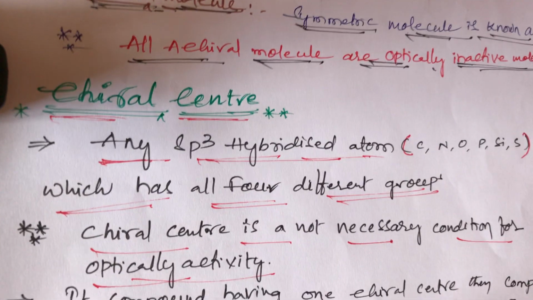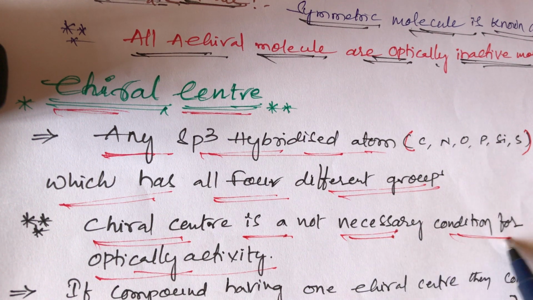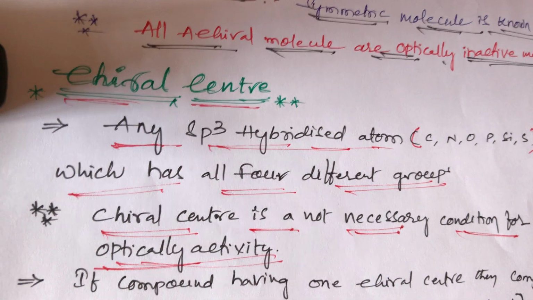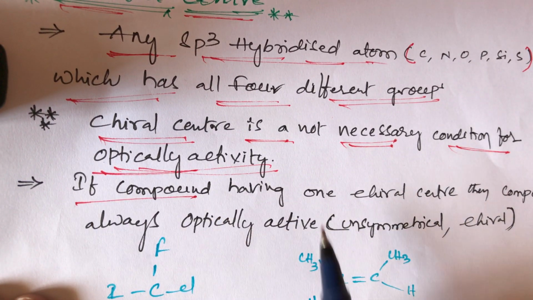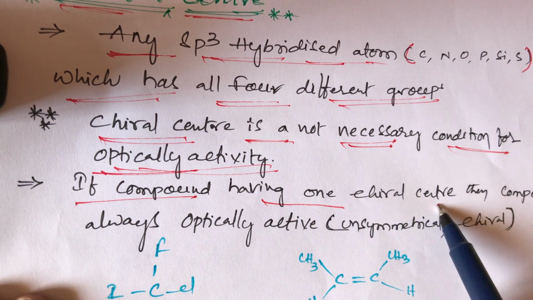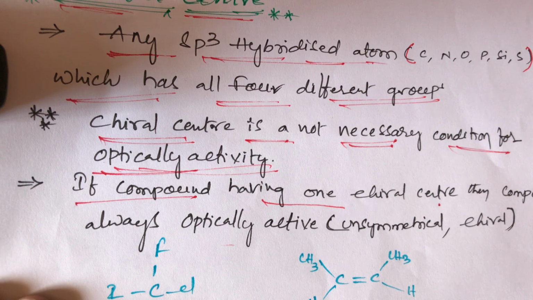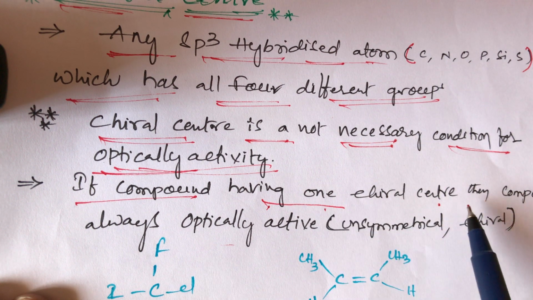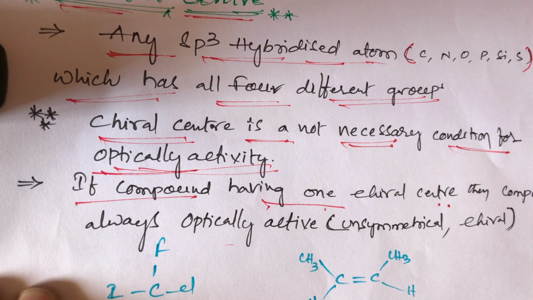One more condition, student: a chiral center is not a necessary condition for optical activity. If a compound has one chiral center, then the compound is always optically active.